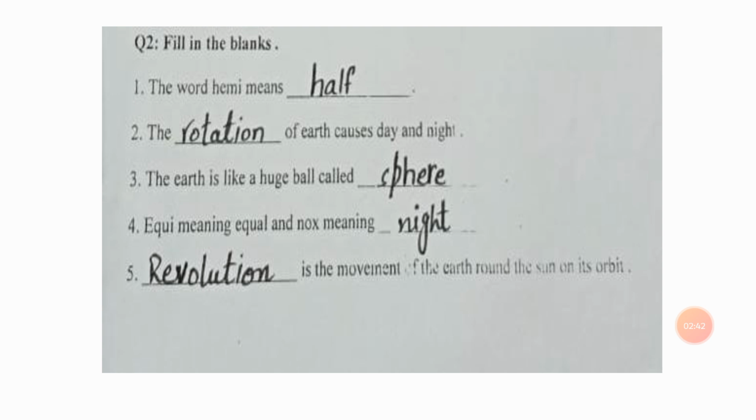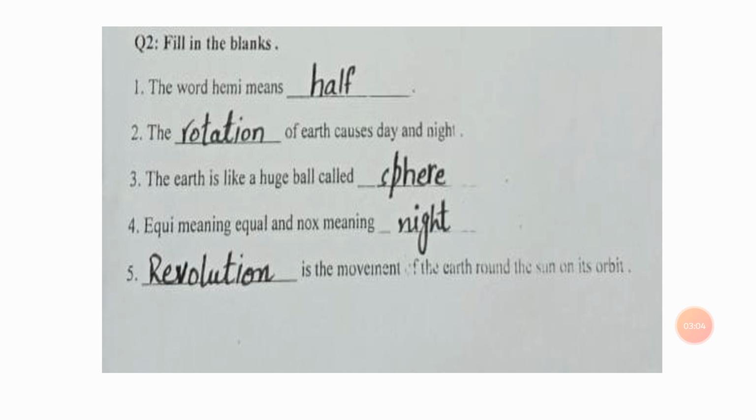Fill in the blanks. Number 1. The word hemi means dash. The word hemi means half. Number 2. The dash of earth causes day and night. The rotation of earth causes day and night. Number 3. The earth is like a huge ball called dash. The earth is like a huge ball called sphere.